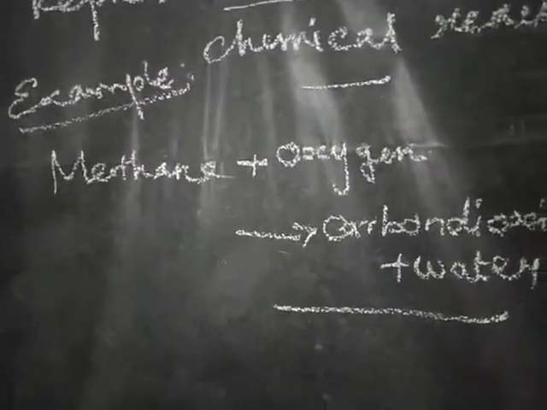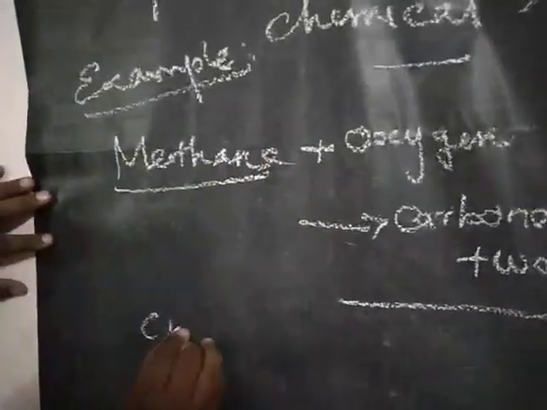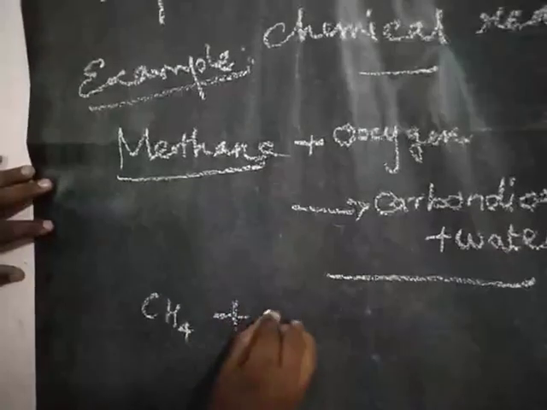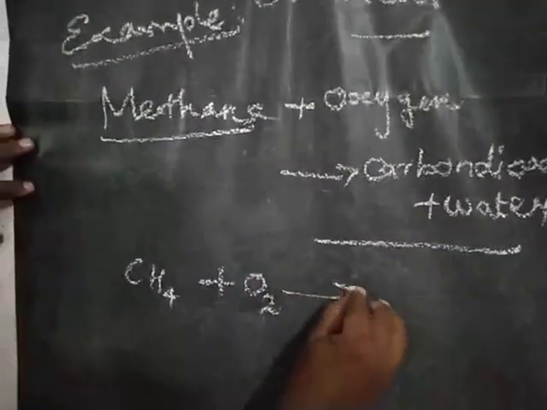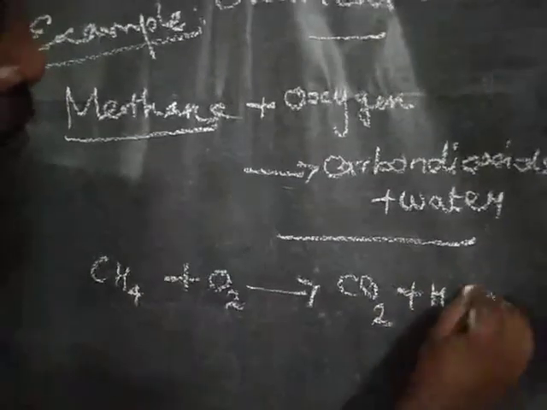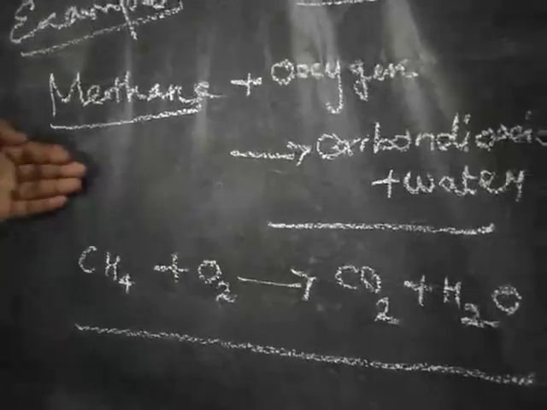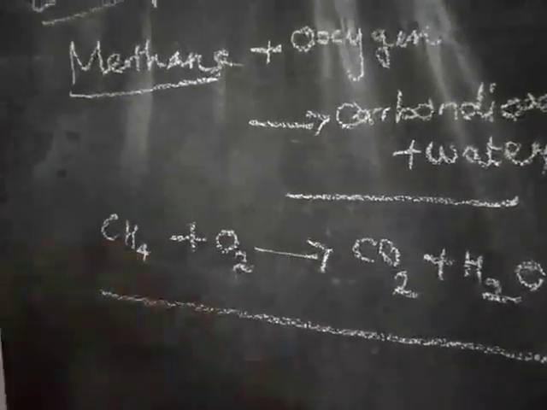Usually, methane is CH4, oxygen is O2, giving carbon dioxide plus water. With the help of formulas, we have modified the same equation in this way.